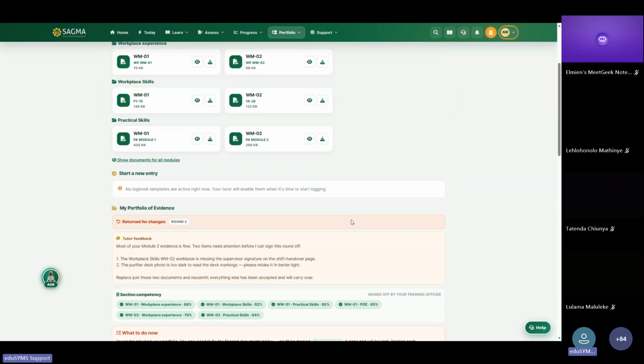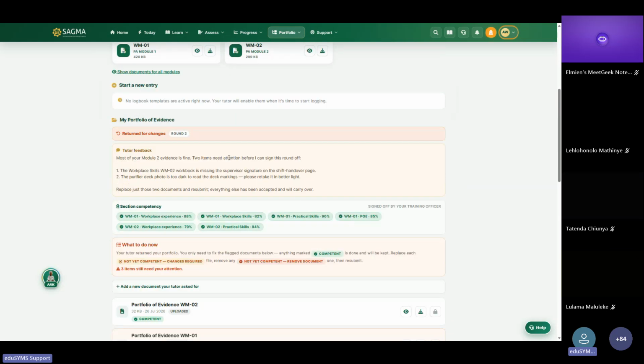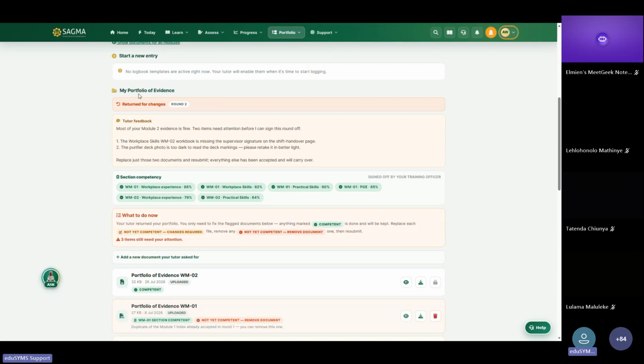So you will be going through this page to be able to communicate and also submit your feedback or your documents as entries to your tutors. Now, those documents become so interactive in a way that it helps you with your learning process. As I go down to my portfolio of evidence, it shows me that you have got returned changes, and this is now round 2.